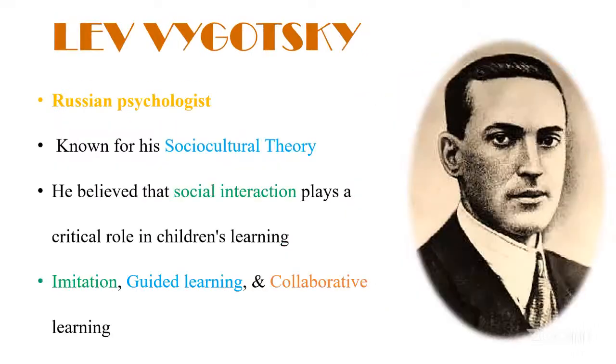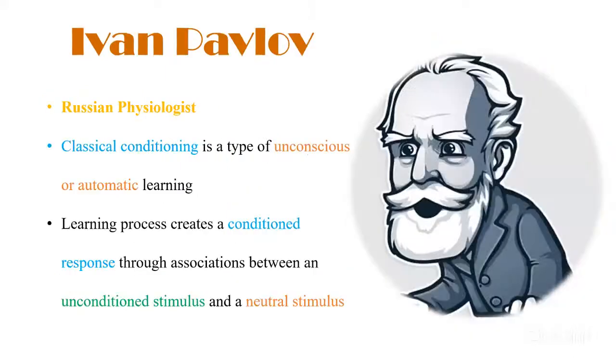Then we have Vygotsky. Vygotsky has given the sociocultural theory, and he has talked about the zone of proximal development, scaffolding, and everything. Okay. Then we have Pavlov. Pavlov has given classical conditioning. It is correctly mentioned here, and he has talked about how a stimulus and nurturing can condition someone's behavior.